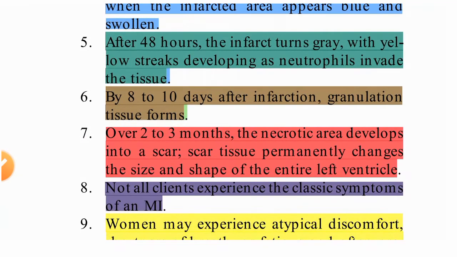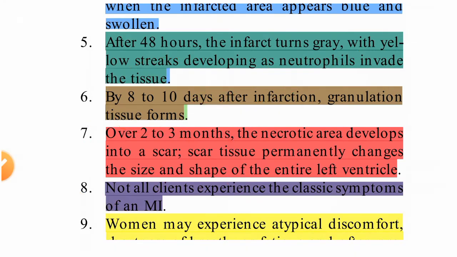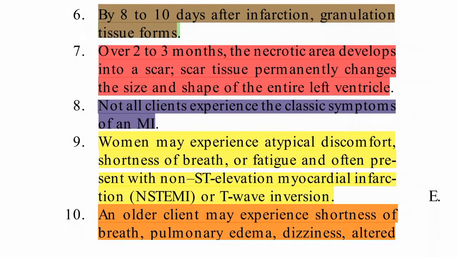By 8 to 10 days after infarction, granulation tissue forms. And over 2 to 3 months, the necrotic area develops a scar.